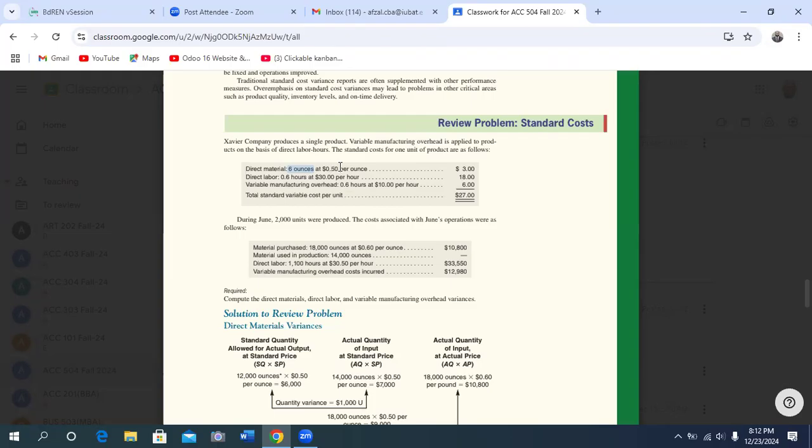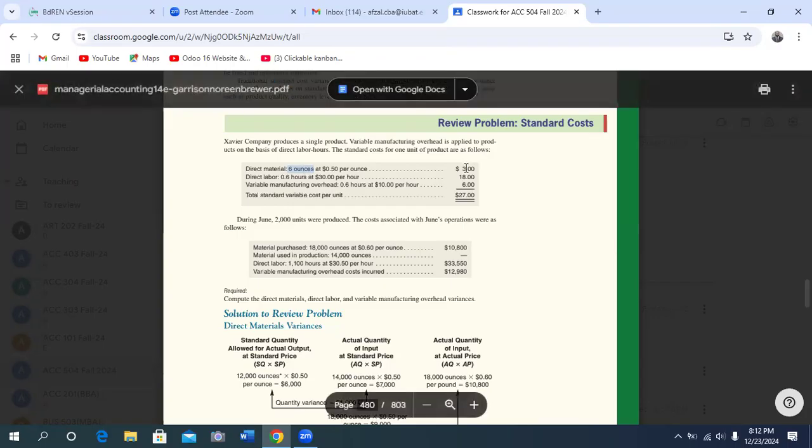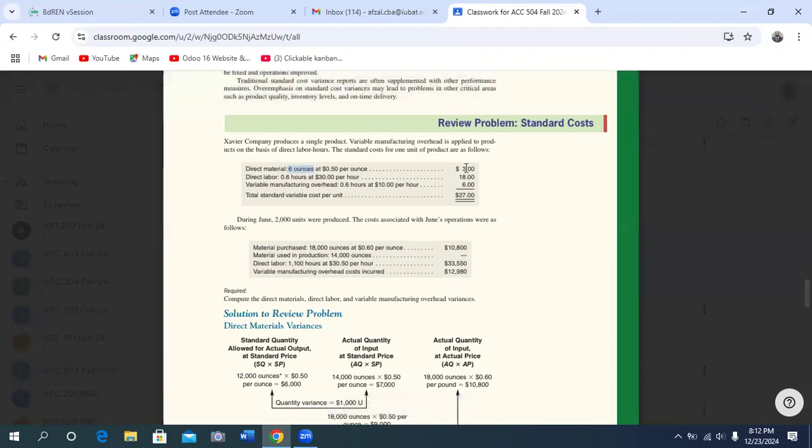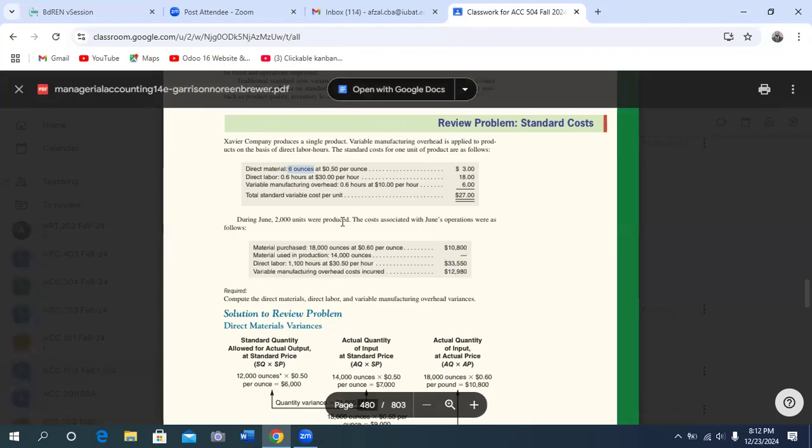So per ounce is $0.50, and 6 ounces is $3. You got this? Yes, this is the price in dollars, clearly mentioned.